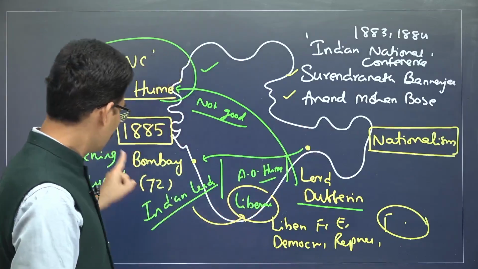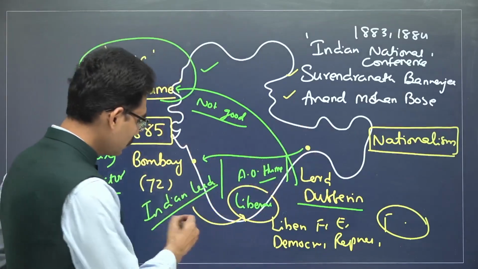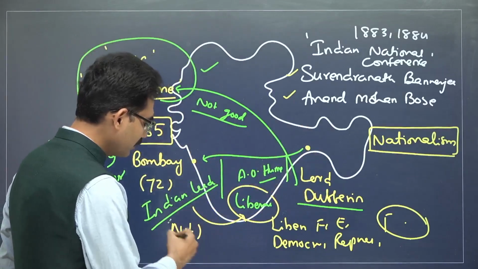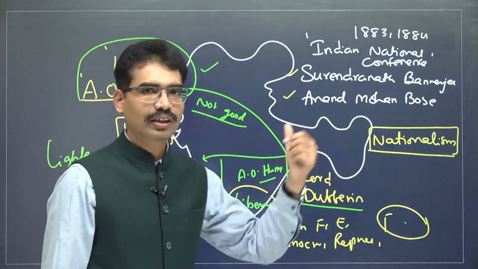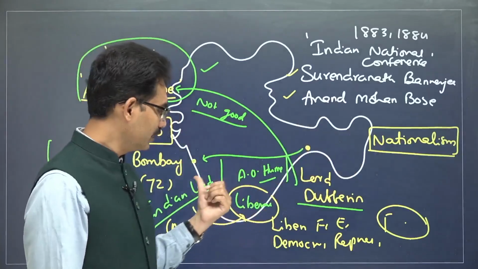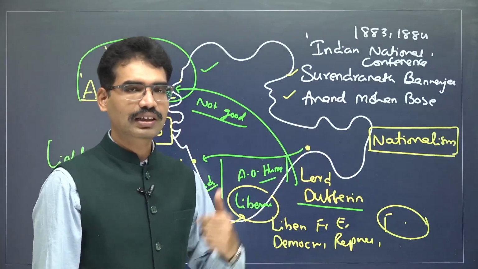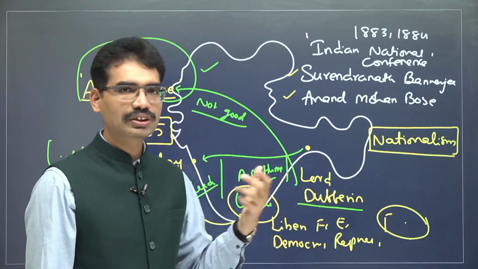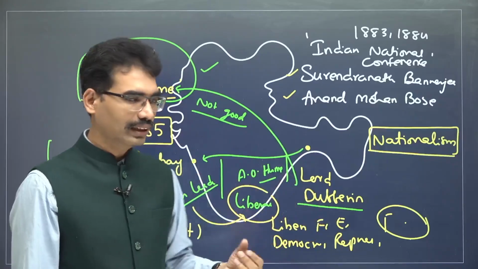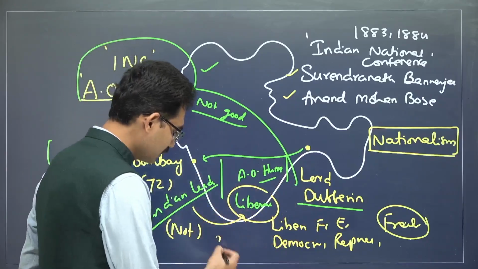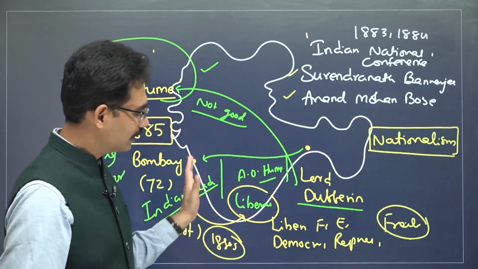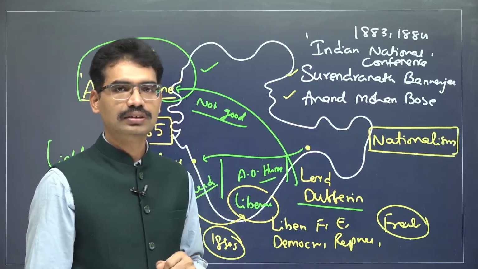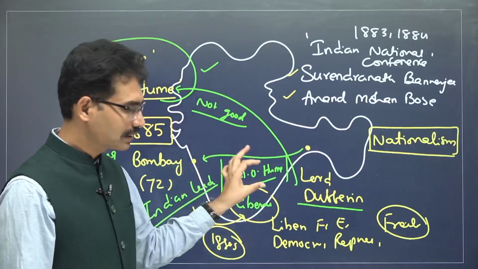That is why, and Indian leaders are also not in a position at this point of time to directly counter the government force. Because if Indians directly protest against the government, it unleashes force. That is why, as of the 1880s, Indian leadership is not strong enough to directly counter the British force. That's why they needed someone.